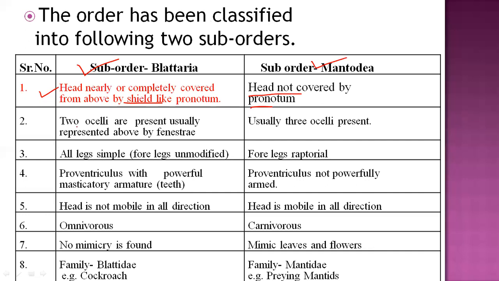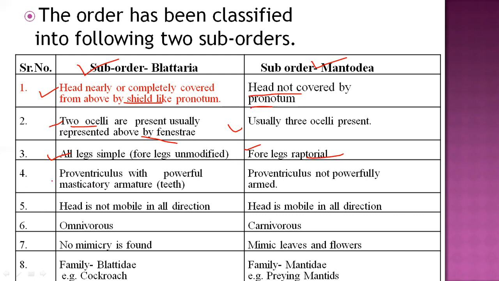In the cockroach, or Blattaria, two ocelli are present, represented by fenestrae. In Mantodea, three simple eyes, or ocelli, are present. In the cockroach all legs are simple and unmodified. But in Mantodea, the front legs are raptorial and are used against prey, for grasping or catching it at feeding time. These modified legs are known as the raptorial, or grasping, legs of Mantodea.